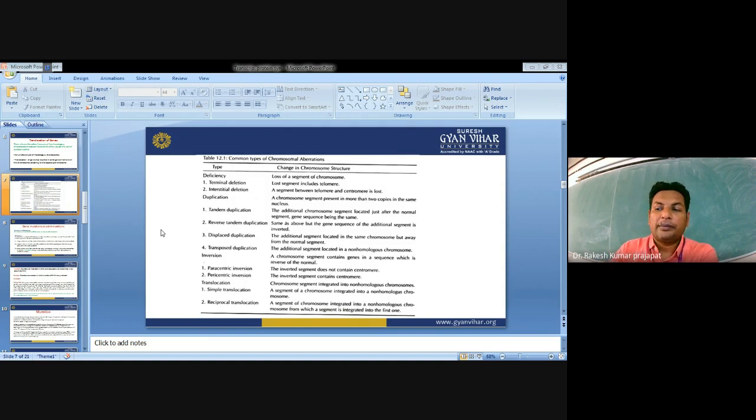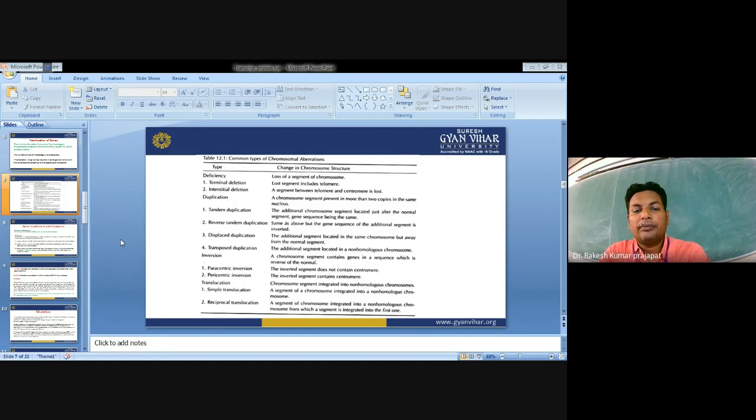In pericentric inversion, the inverted segment contains the centromere.